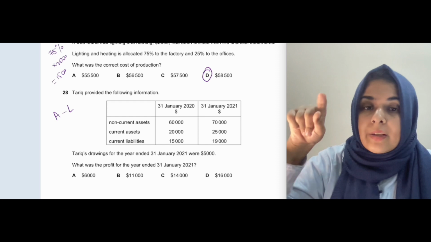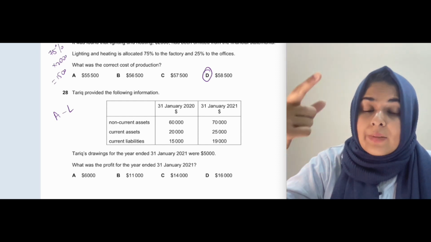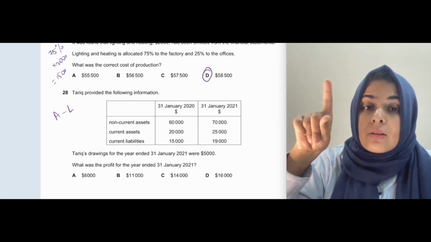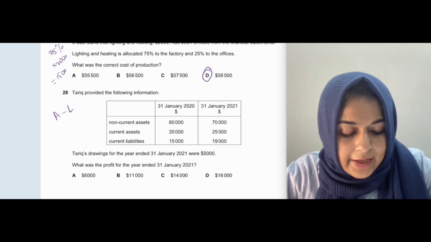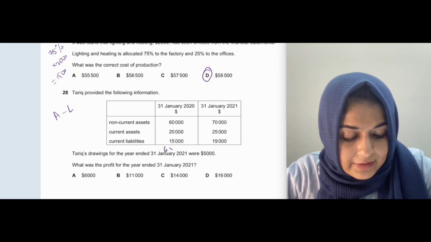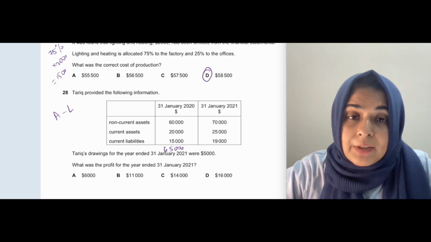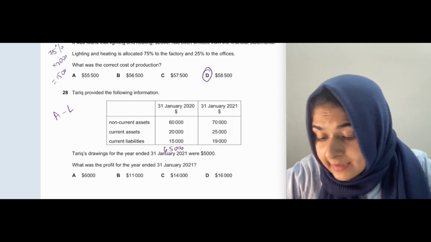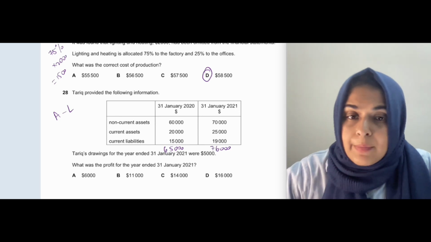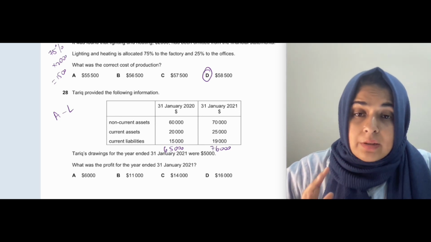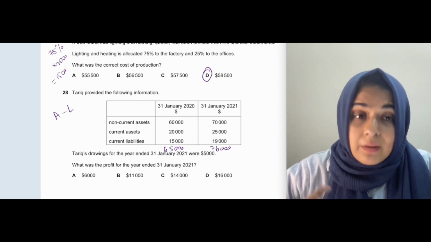at the start of the year, because 31st January 2020 is the end of the year. So 1st February 2020 will be the start of the next year. So our starting capital will basically be 80,000 minus 15,000, that will be 65,000. That will be the opening capital. If you see, closing capital we will calculate in the same way: 70,000 plus 25,000 minus 19,000, and that gives me 76,000 as closing capital. So they are saying during the year Tariq made drawings of 5,000 and the profit for the year we don't know, we have to find it.